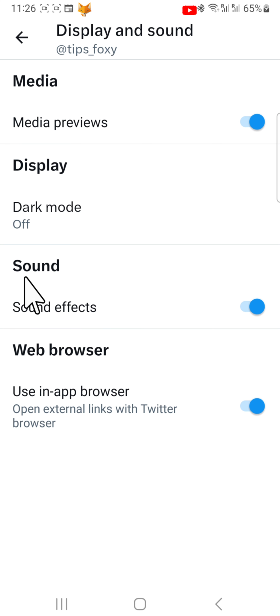In the Sounds section, turn off the toggle to the right of sound effects. It will go from blue to grey when turned off. Your Twitter sound effects are now turned off. And that draws an end to this tutorial.